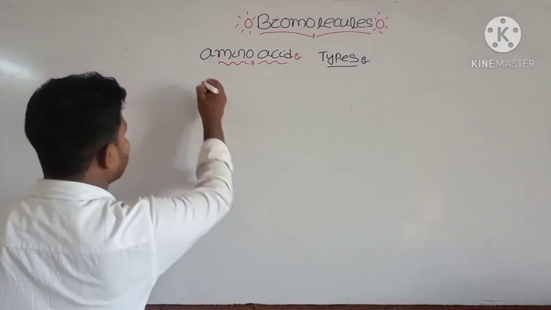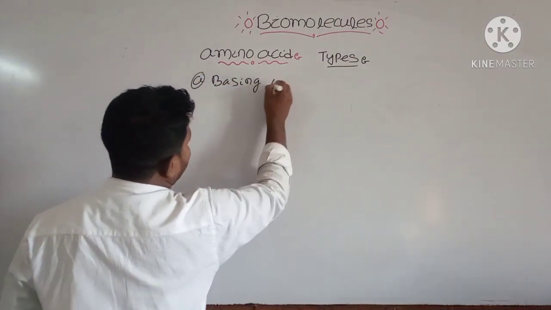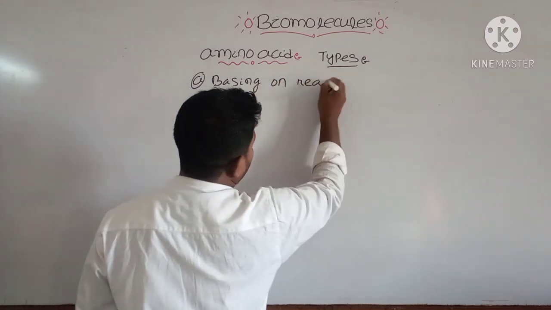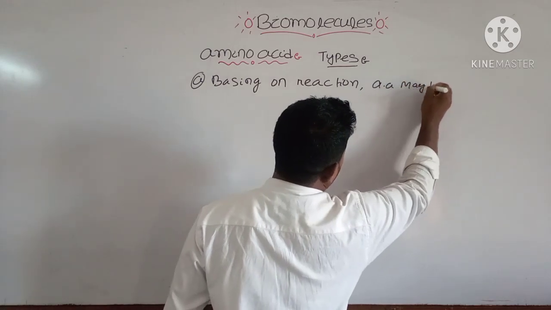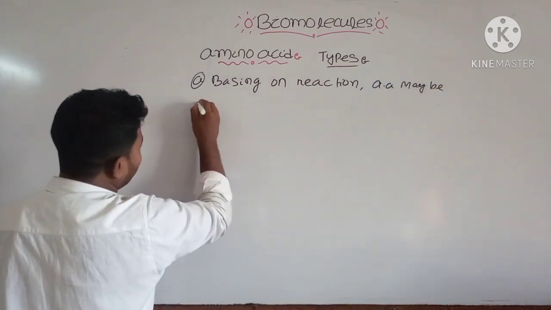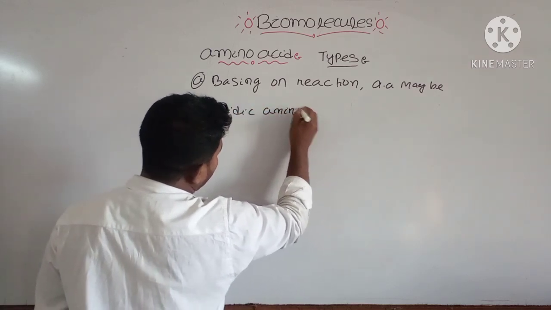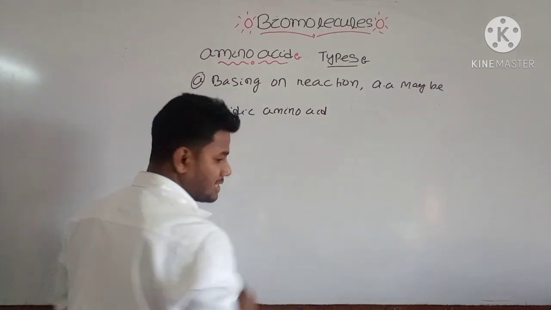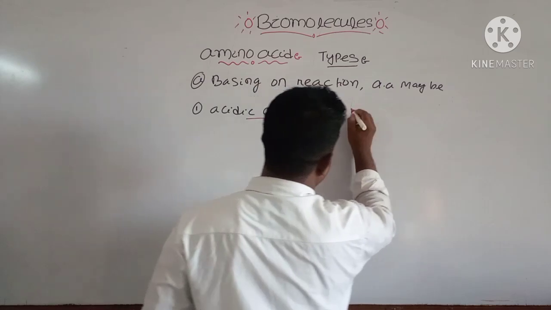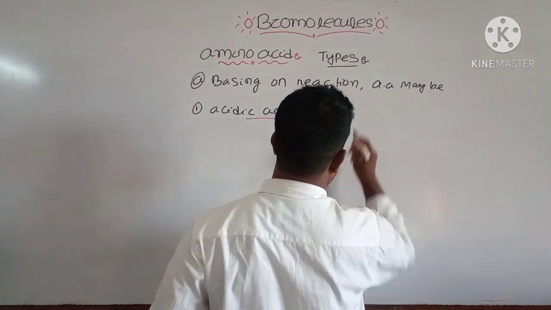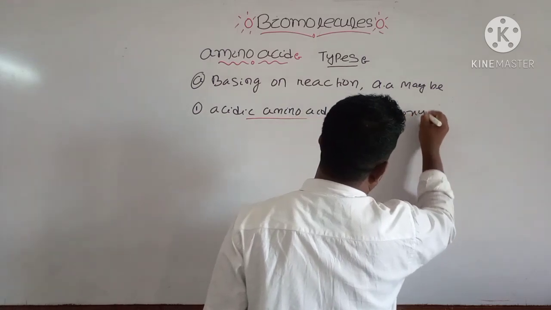Basing on the reactions, amino acids may be, one, acidic amino acid, and these acidic amino acids usually have two carboxylic groups